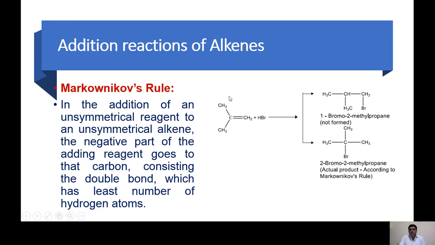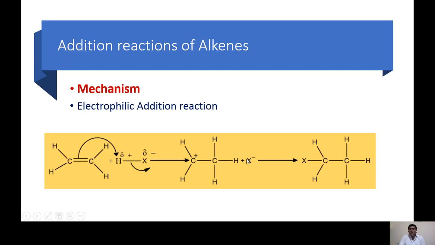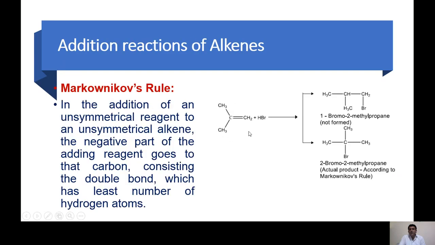It means this kind of alkene is called unsymmetrical. If we have ethene and we cut from the middle, both will be similar parts. So this is ethene, and ethene is symmetrical because when we cut from the middle, both are similar parts. But this alkene is unsymmetrical. So when we add HBr to this unsymmetrical alkene, there are two possibilities.